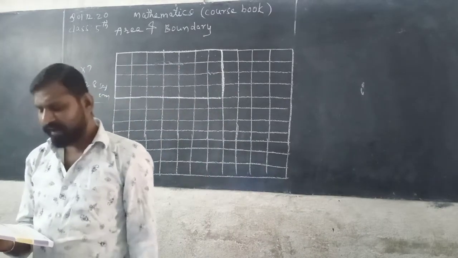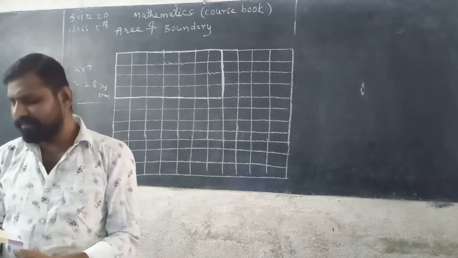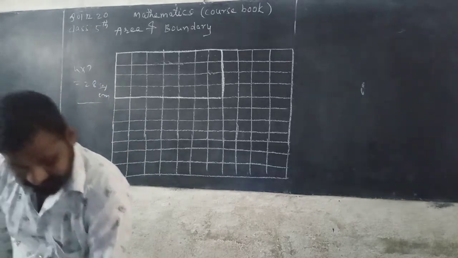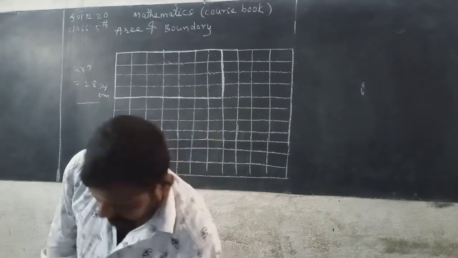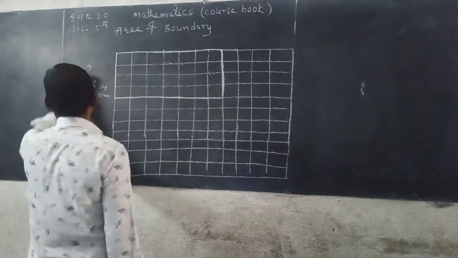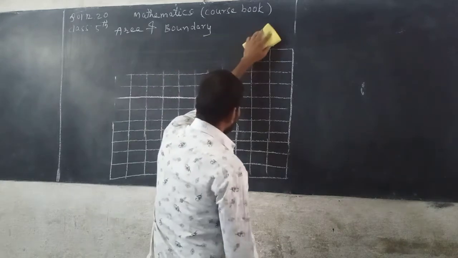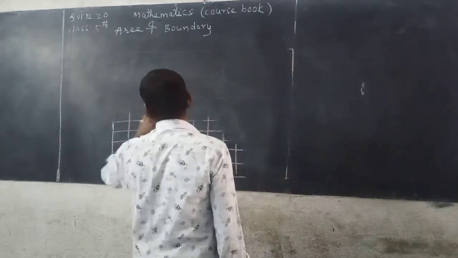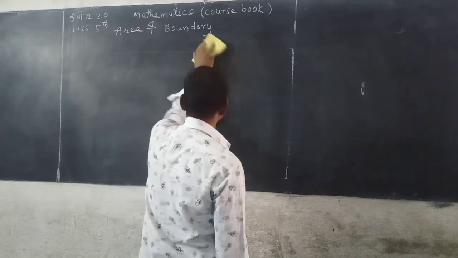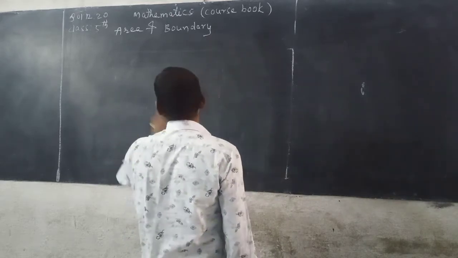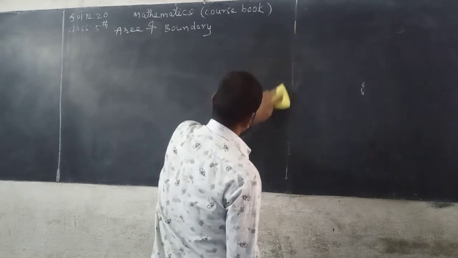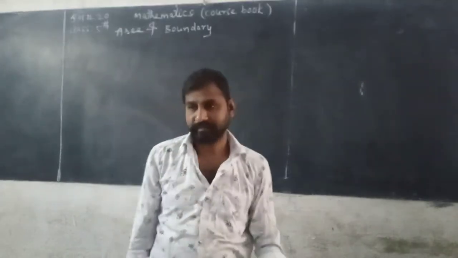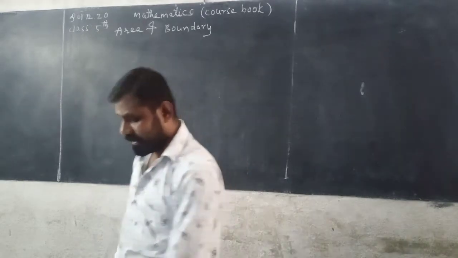So now, the formulas for calculating area and perimeter of different shapes. See here. Everybody listen carefully. Formulas are very important.